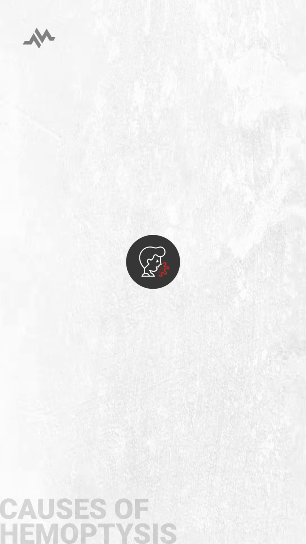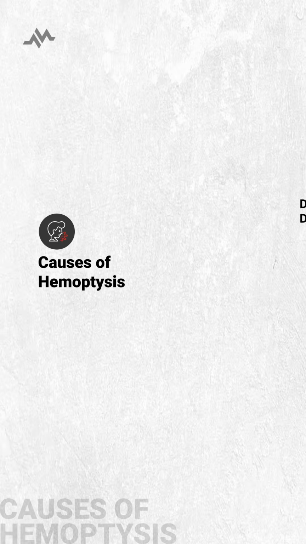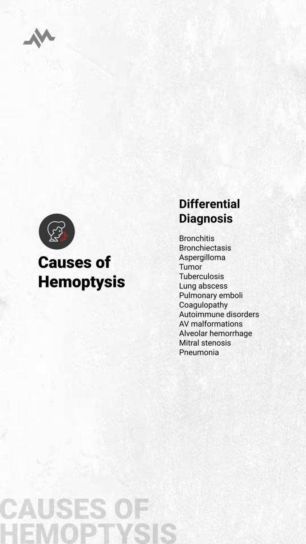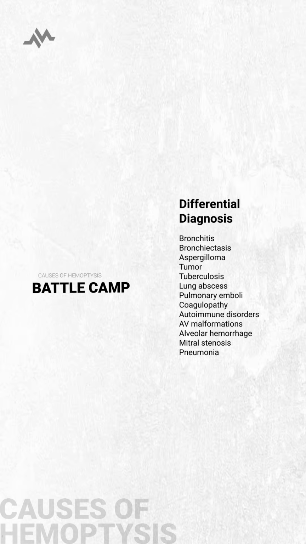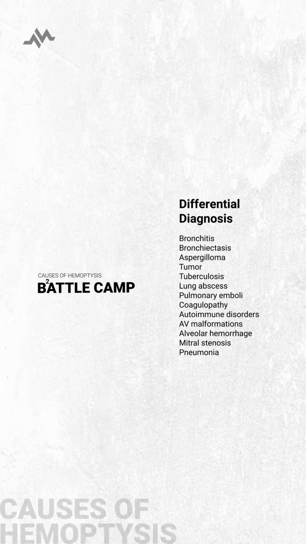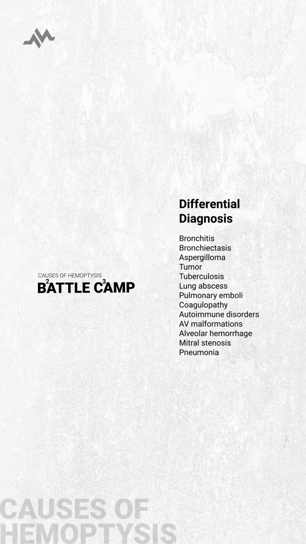If a person is having hemoptysis, your differential should look something like this. To help you remember this list, here's a mnemonic I used as a student. Just to remember, there are 2 B's in battle and 3 A's in camp.